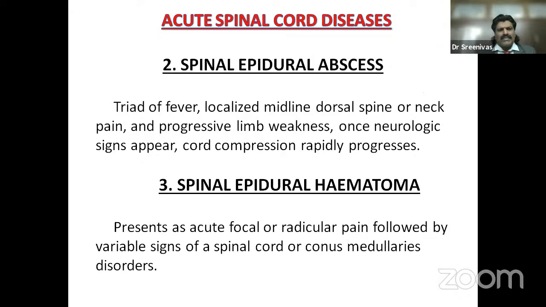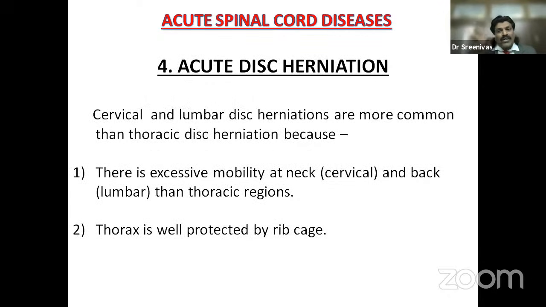Spinal epidural abscess: a triad of fever, localized midline dorsal pain or neck pain, and progressive limb weakness. Once neurological signs appear, cord compression rapidly progresses. Spinal epidural hematoma presents as acute focal or radicular pain, followed by variable signs of spinal cord or conus medullaris disorders. Acute disc herniation: cervical and lumbar disc herniations are more common than thoracic disc herniations because there is excessive